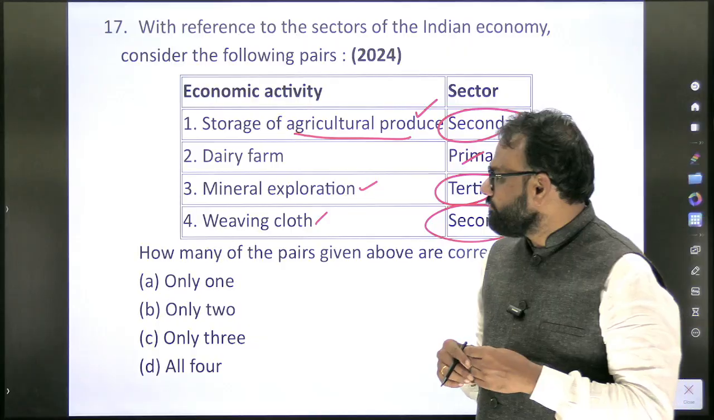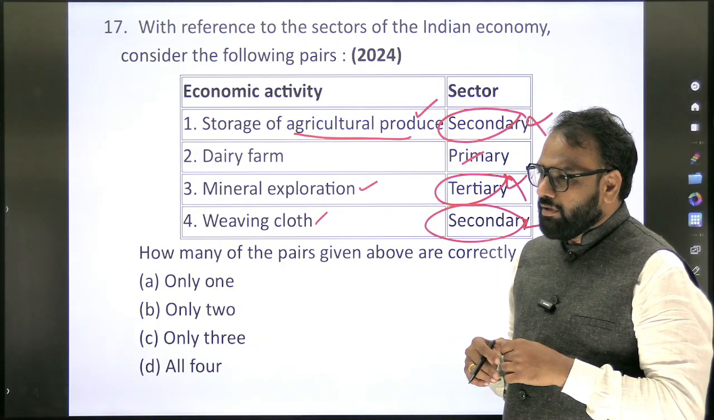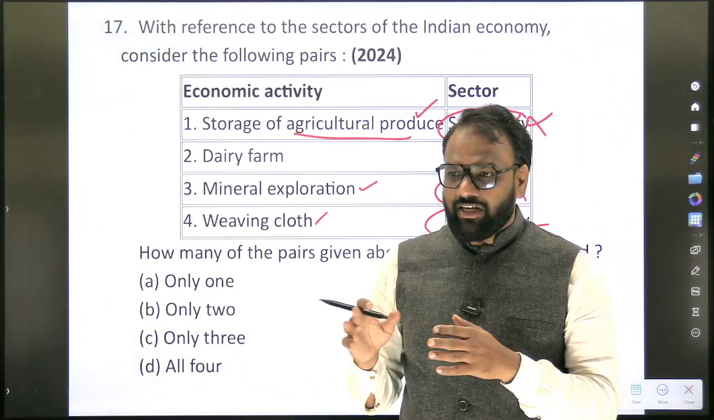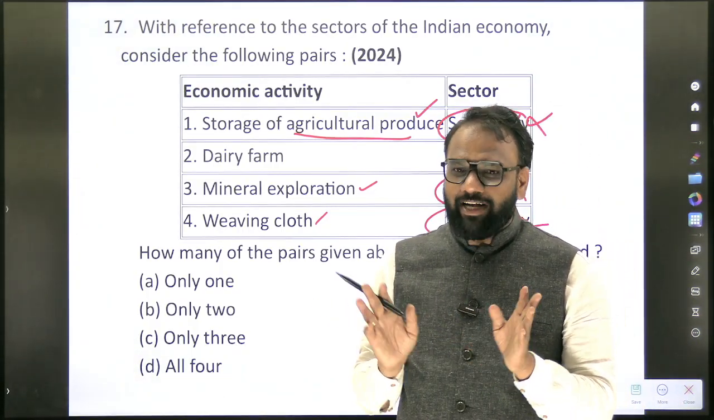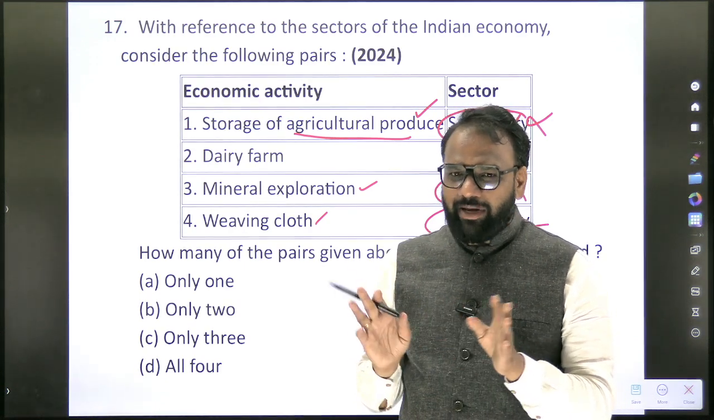Sir, in farms, cleaning the crops using some machines, will that be considered? So that harvesting process you are saying. That is primary itself, not secondary. After the crop comes, cleaning it a little more. Yes, that is a primary activity itself.